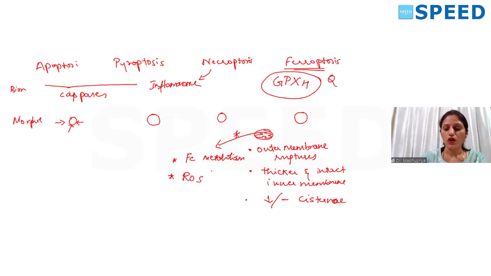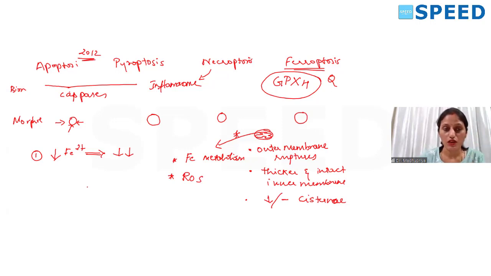Now, what is so important about ferroptosis? By understanding this mechanism, we can understand that if we reduce the amount of ferrous ions, automatically the ferroptosis mechanism will be reduced. This is theoretically what we know. Physiologically, we still don't know much because this concept arrived only in 2012.